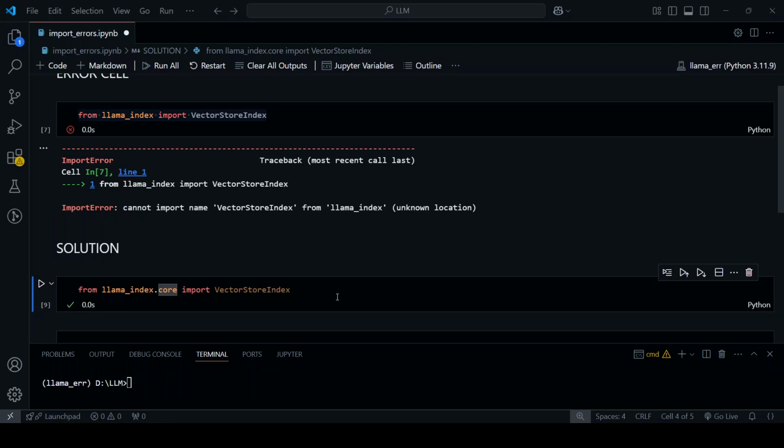Error fixed in seconds. Now, if you're facing similar issues, check out our channel for more quick fixes regarding LlamaIndex and get its solutions as well.